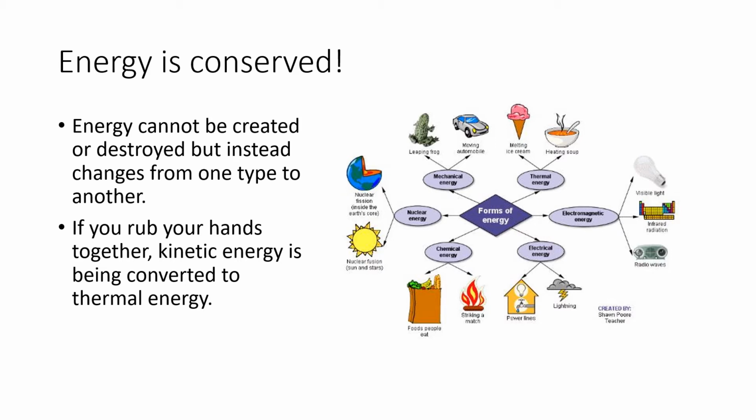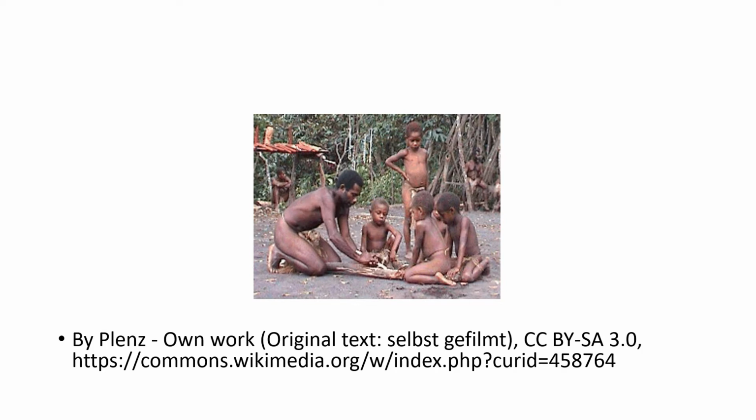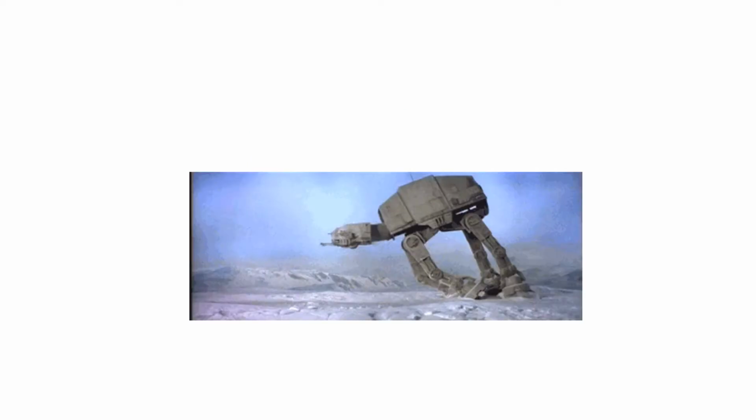Here we have all sorts of different types of energy listed over on the right, and you could think about, for example, you could eat food, which is chemical energy, and then you could go for a run, which is kinetic energy. So essentially what's happening is that chemical energy is being turned into kinetic energy. Here we have a man turning kinetic energy into thermal energy by rubbing the piece of wood on the other piece of wood. That friction is heating it up, and he's hoping to create a fire.